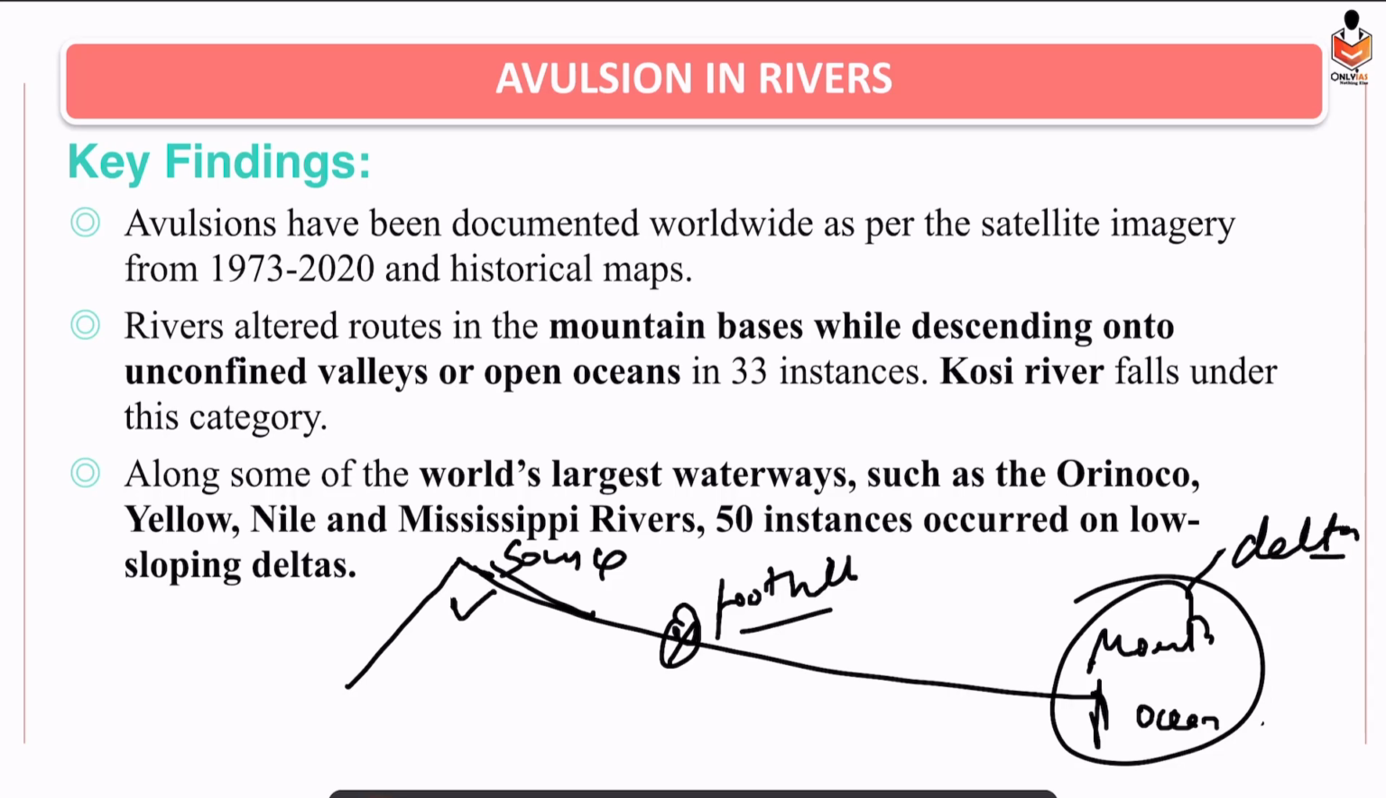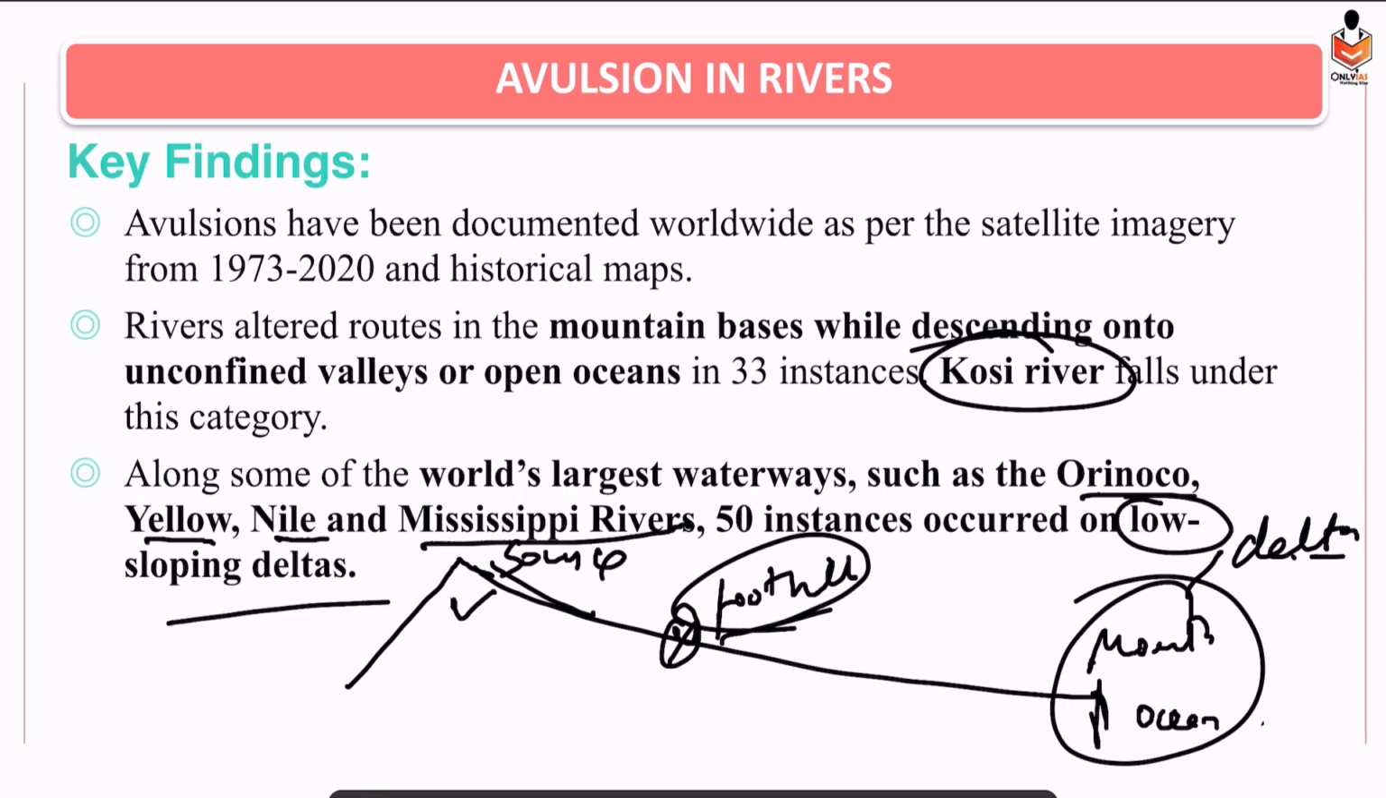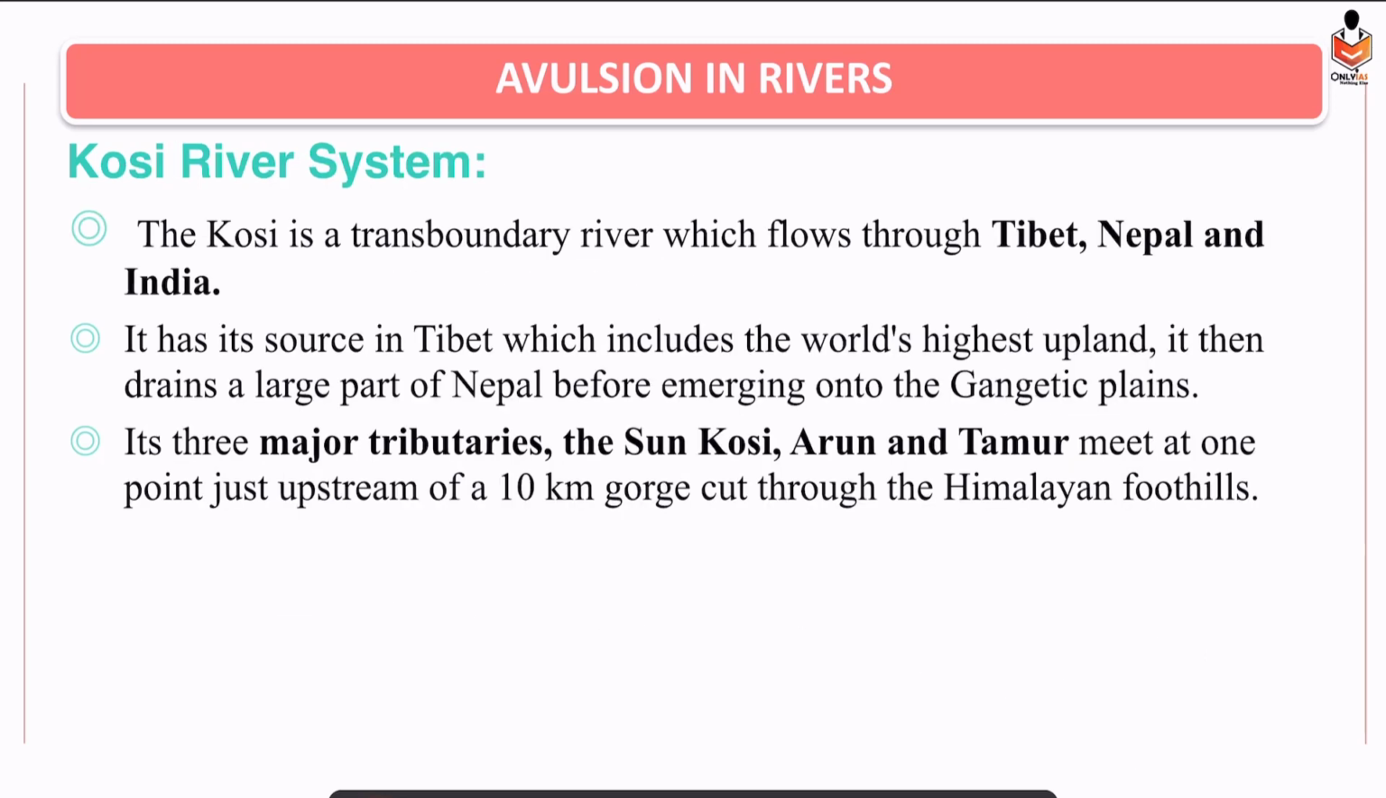So the best example is the Kosi River. It forms at the foothills of the mountains. Other examples near deltas could be the Orinoco, Yellow River, Nile River, and Mississippi rivers. They are all forming where, near low-sloping deltas, the avulsion phenomenon is taking place. The Kosi River system, because this is an Indian river and UPSC asks questions on this every time. The Kosi River system flows through three regions: Tibet, Nepal and India. Major tributaries: Sun Kosi, Arun and Tamur Kosi. Just remember these things.